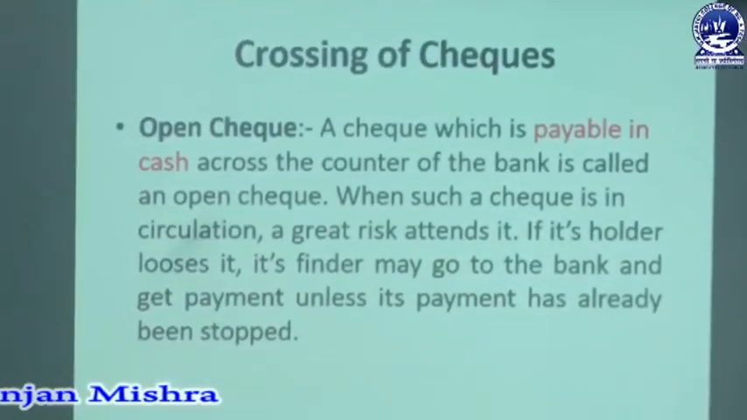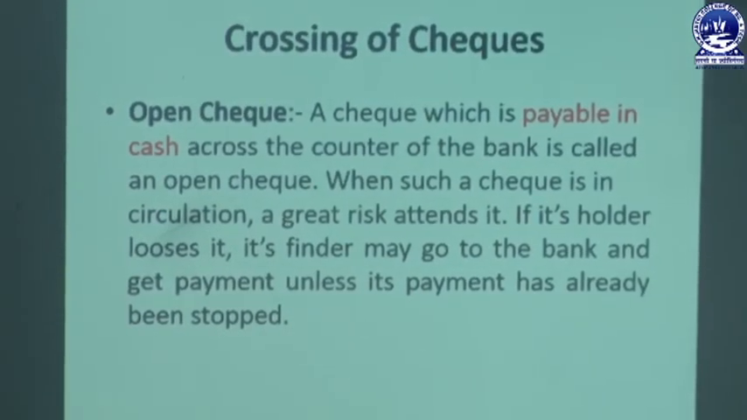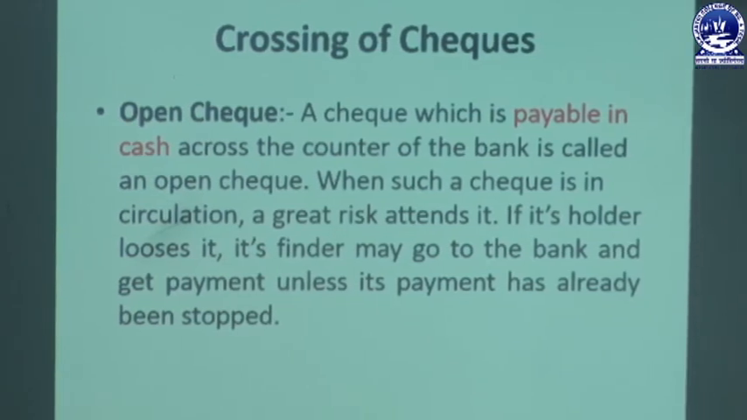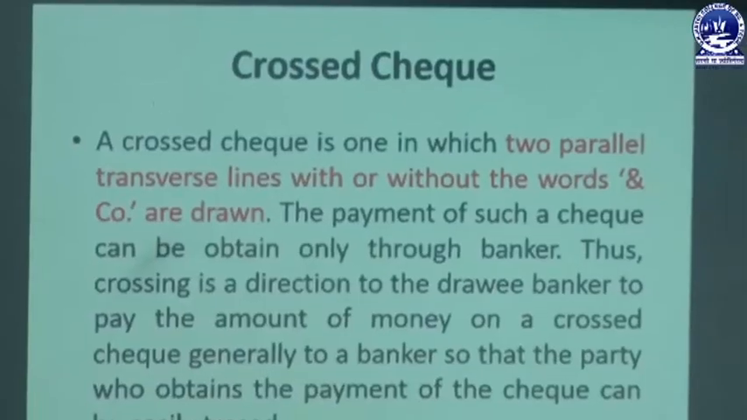There is no crossed line mentioned on the check, so it is called a bearer check. When such a check is in circulation, that involves a great risk. If its holder loses it, its finder may go to the bank and get payment unless its payment has already been stopped. But this open check or bearer check has certain disadvantages, great risks, because once that check is misplaced, any person can take that check, go to the specified banker, deposit that check and take the money, unless and until the original owner of the check blocks that check by making a phone call to the banker.